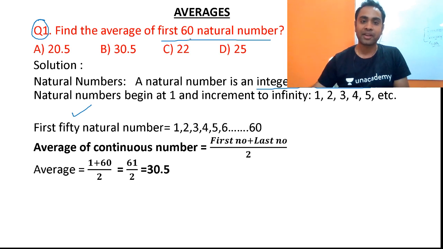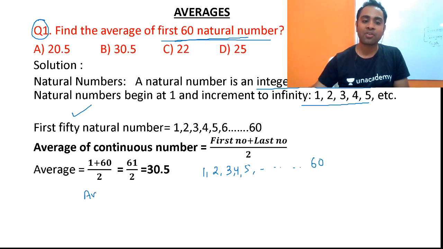So friends, greater than 0 will be nothing but a natural number, and natural number begins with 1 and it will be incremented to infinity. So friends, what about the first 60 natural numbers? The first 60 natural numbers will be 1, 2, 3, 4, 5 until 60. Now friends, if you solve it by the normal method, it will take a lot of time.